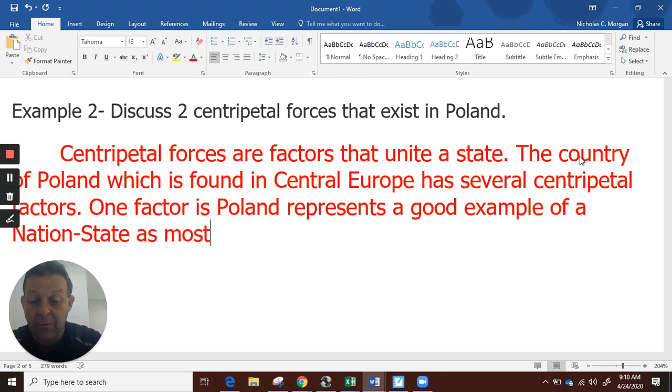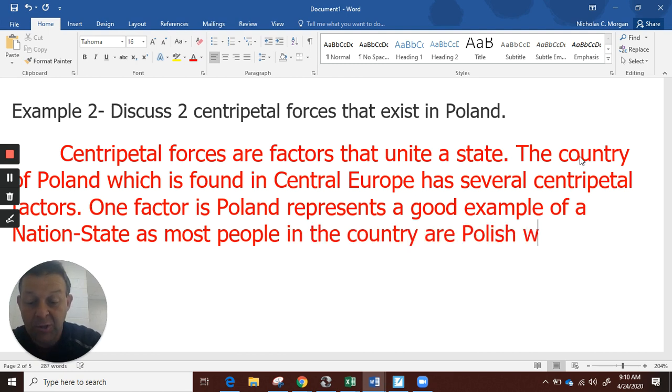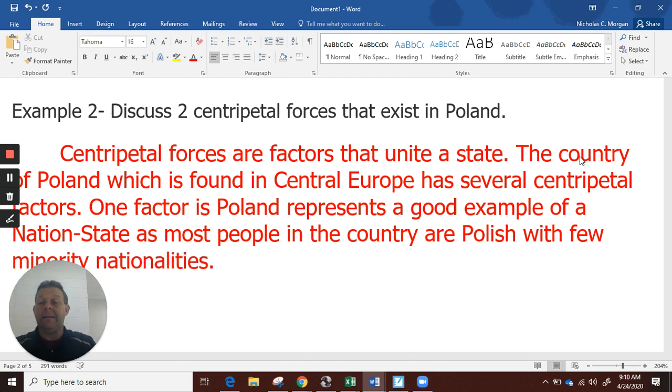As most people in the country are Polish with few minority nationalities. And I could also add, I didn't, that not many Polish people live in other places.